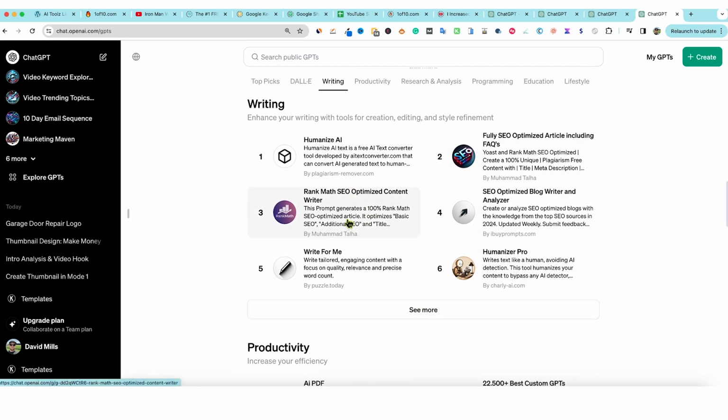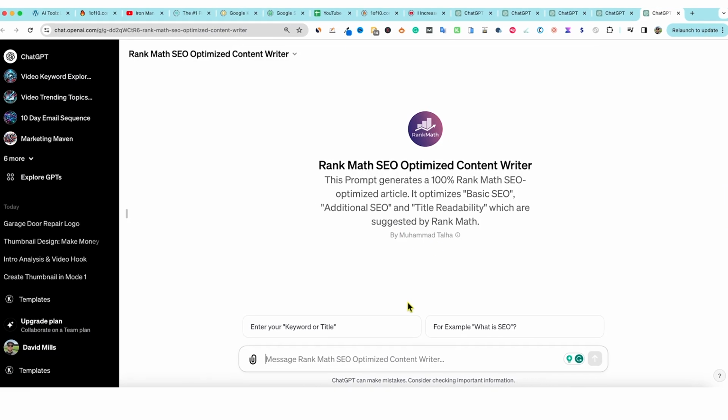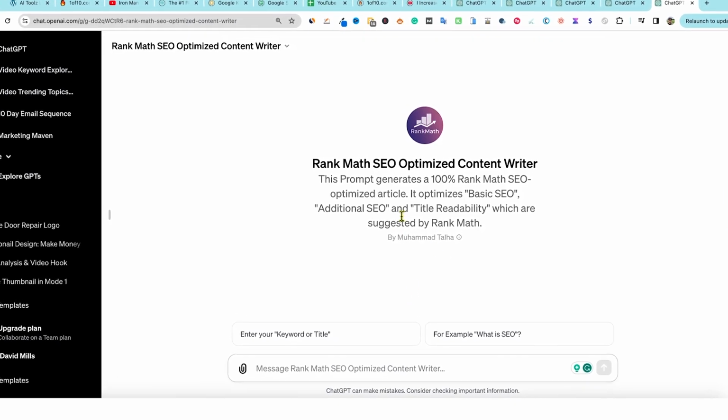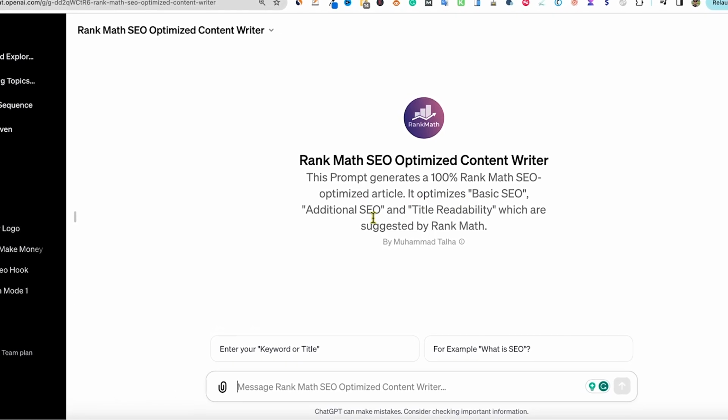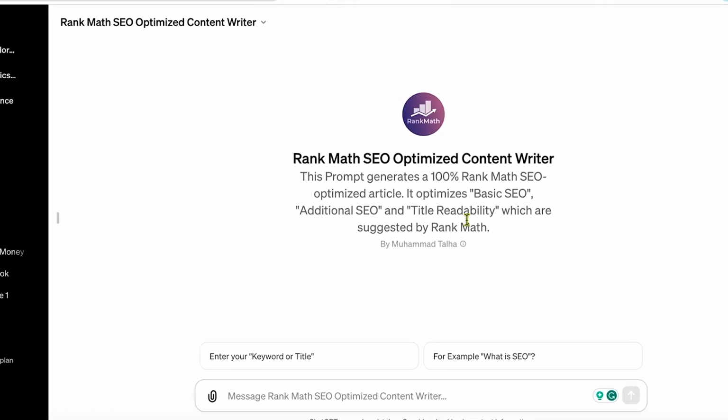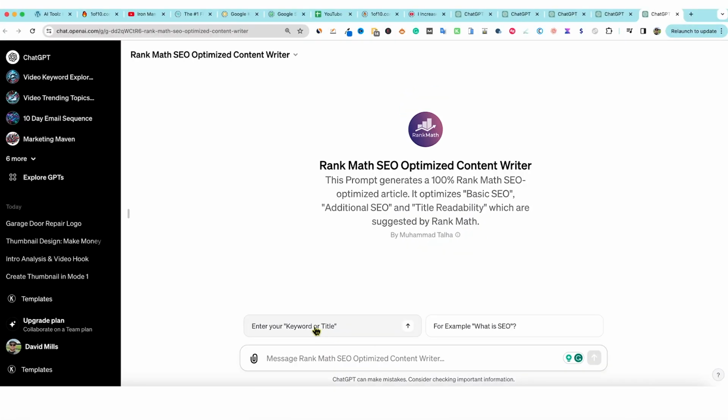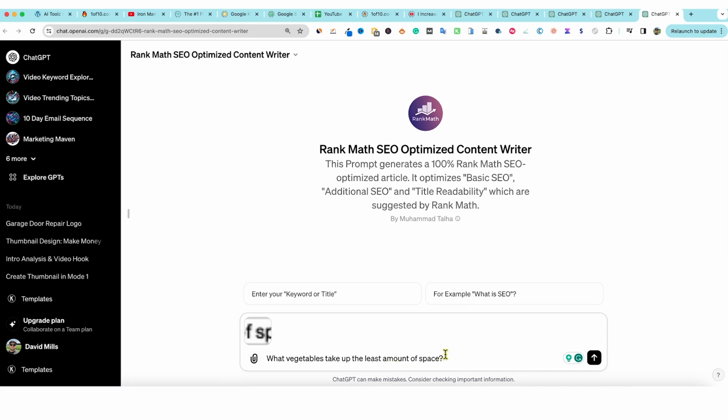Here's a Rank Math one for an article, right? So let's just say we have this prompt: generates 100% Rank Math SEO optimized article. It optimizes basic SEO, additional SEO, title readability, which are suggested by Rank Math. So enter your keyword. Let me go and find a keyword real quick. Okay, so I'm going to throw this keyword in right here: what vegetables take up the least amount of space? And then I'm going to push enter.